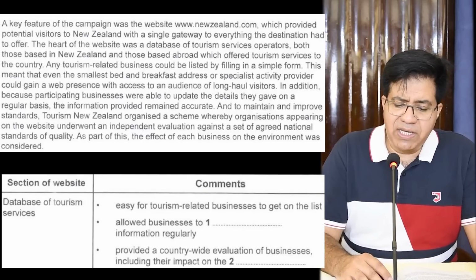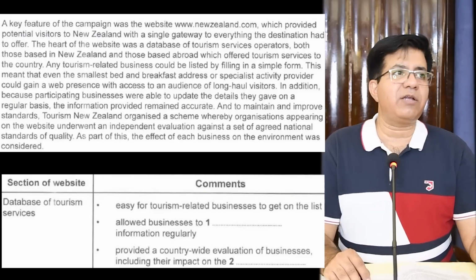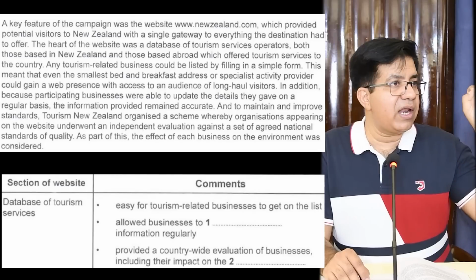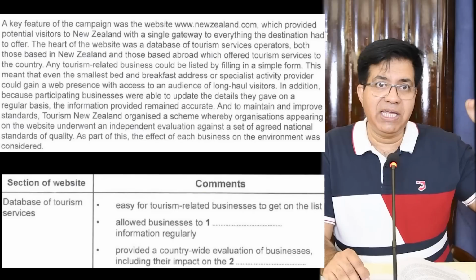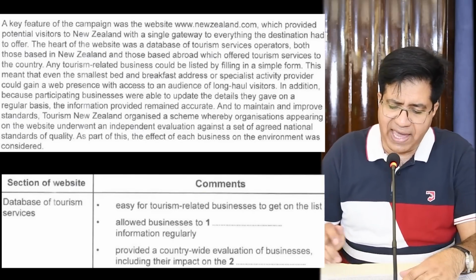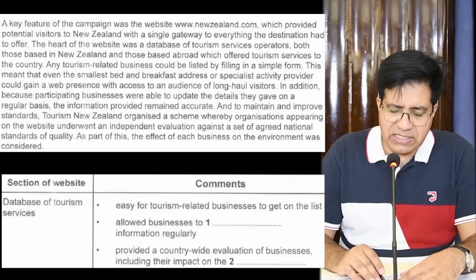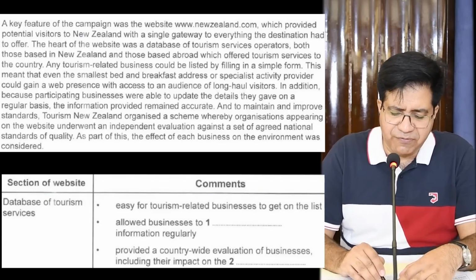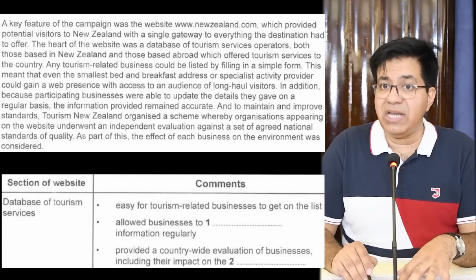Now we read the question, because we know this is the location where we will find the answer. Okay, now this database of tourism services, easy for tourism related businesses to get on the list, allowed businesses to dash information regularly. Now look at me, regularly. For regularly, they may use the word weekly, daily, monthly, yearly. It means regularly, okay? So allowed businesses to dash information regularly. Now please come back. Where you found the word database, I'm going to read a sentence after that. Second paragraph, 1, 2, 3, 4, fifth line, any tourism related businesses. Found it? Now that was our clue word, by the way.